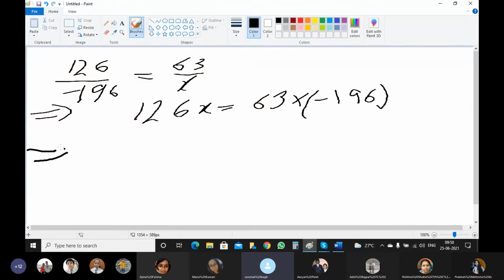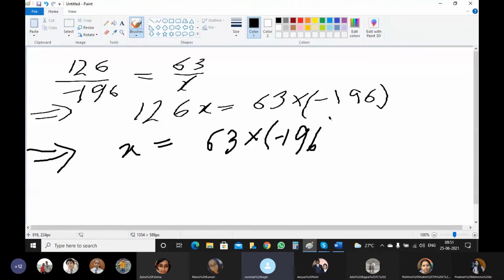Yes or no? x is equal to 63 multiplied by minus 196, whole upon 126. It's the same as the numbers which we have done.